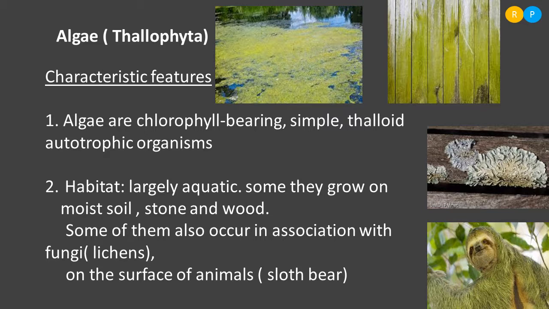Understood? So these are the different habitats where we can find algae, different species of algae. Largely they are aquatic, and some grow on moist soil and moist stone as well as on wood, and some of them also occur in association with fungi, and some grow on the surface of animals.